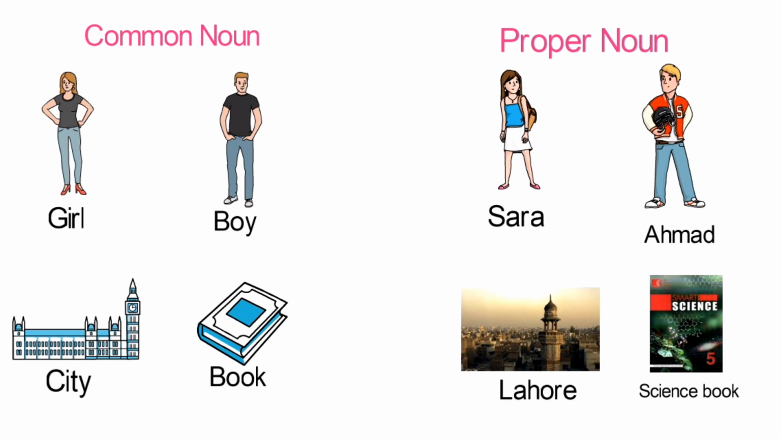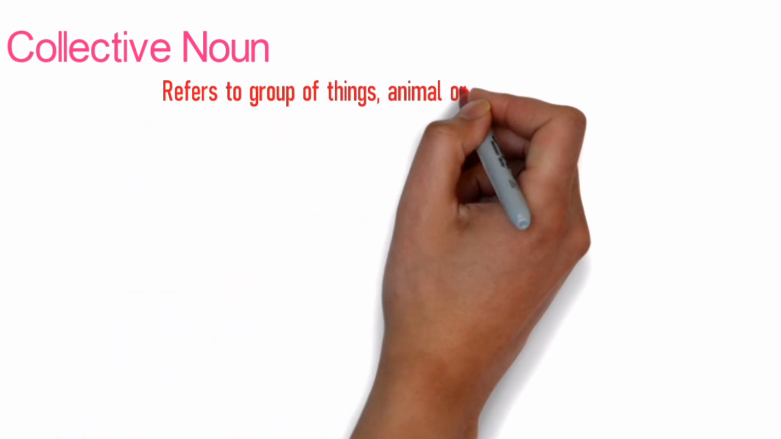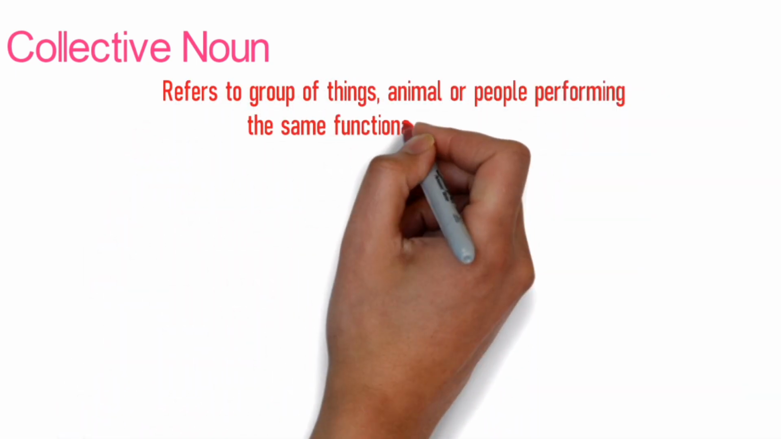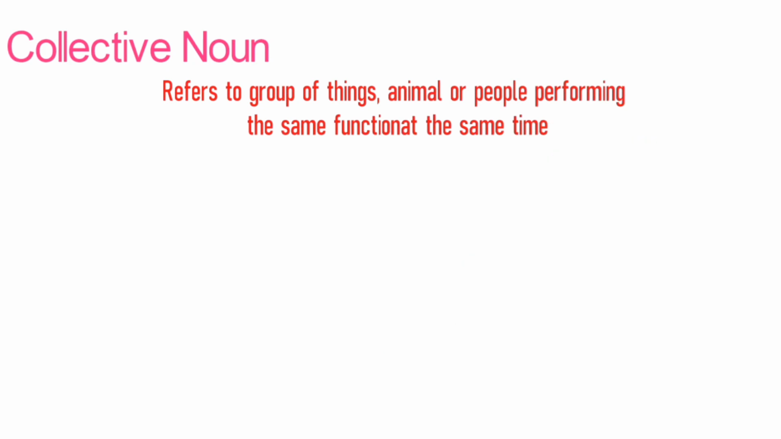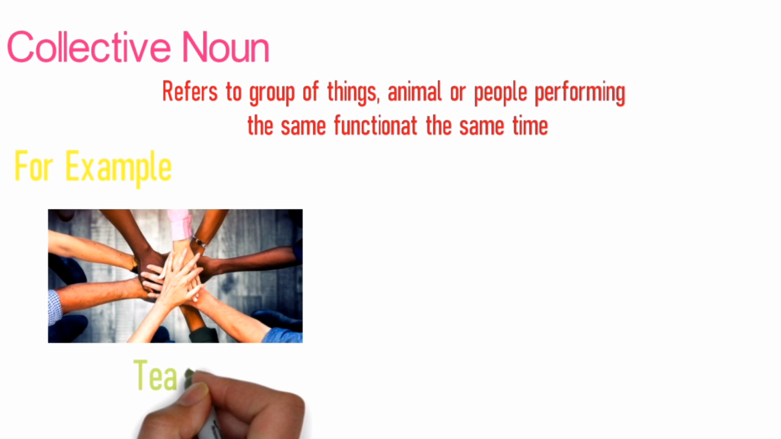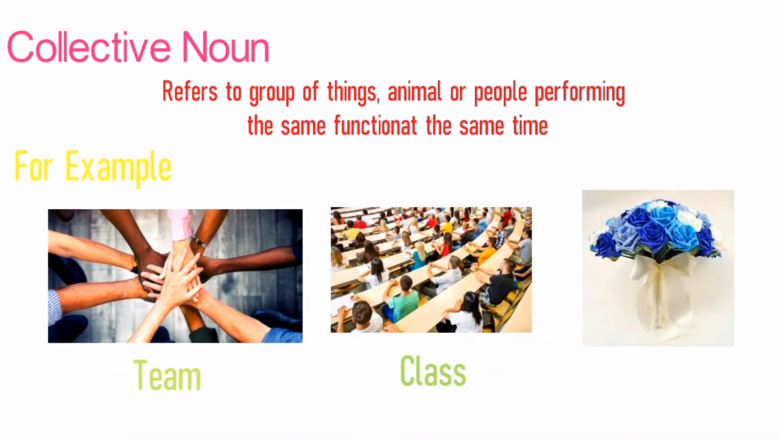Now let's start the rest of the kinds of nouns. Firstly, we'll talk about collective noun. These nouns refer to the group of things or people performing the same function at the same time. For example, team, class, bouquet, all these are collective nouns as they belong to the same category and perform the same function.